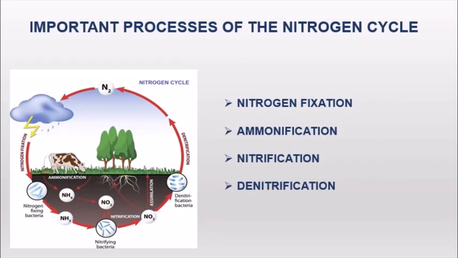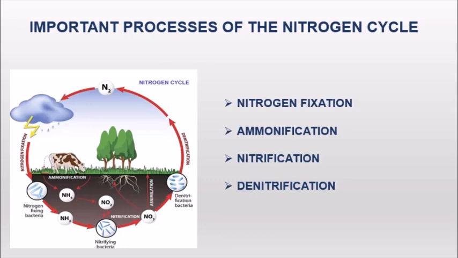The first process through which we utilize nitrogen is nitrogen fixation, which is done by most of the plants and most of the microorganisms also. So what it is, it is the conversion of nitrogen into nitrites and nitrates through atmospheric, industrial or biological processes. So it is done through industrial processes and also through biological processes, like we have studied about the rhizobium bacteria, which fixes the nitrogen for the plant.